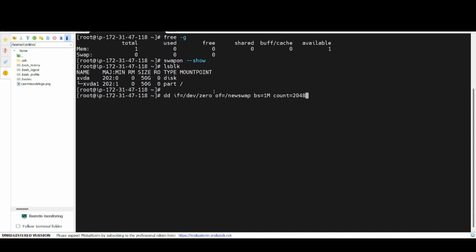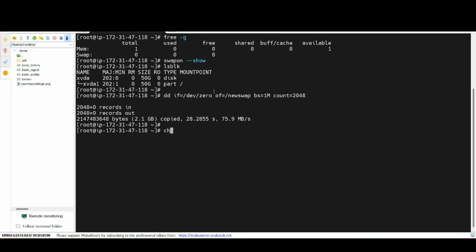Let me hit enter. As you can see, 2048+0 records in, 2048+0 records out, and 2.1 GB copied, and these are the MB per second read and transfer of data.